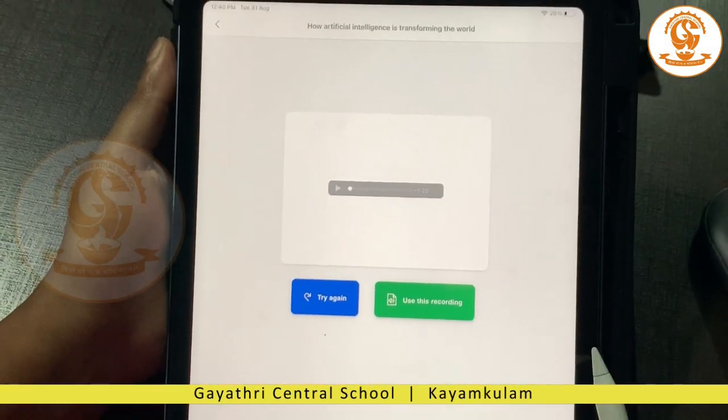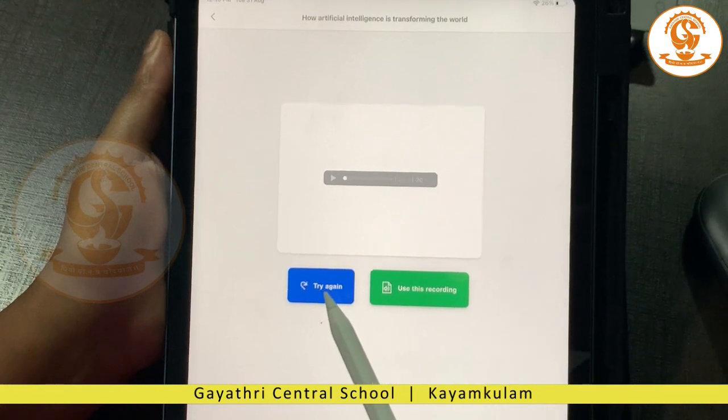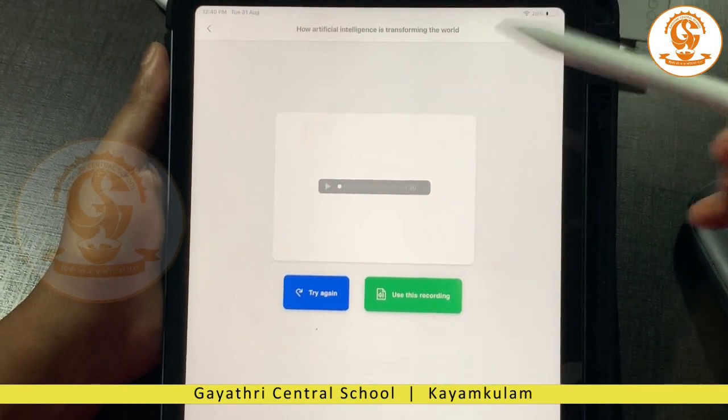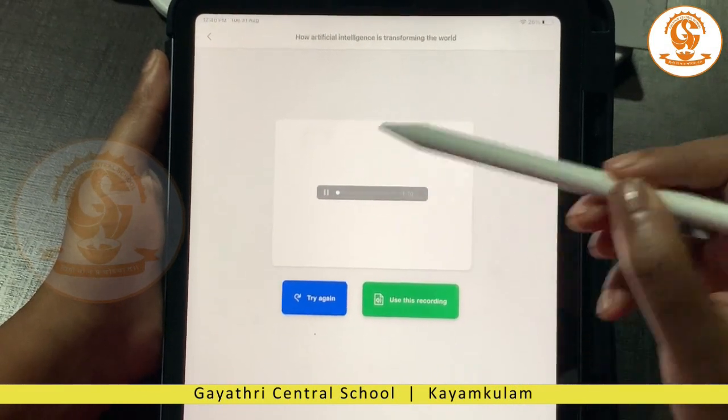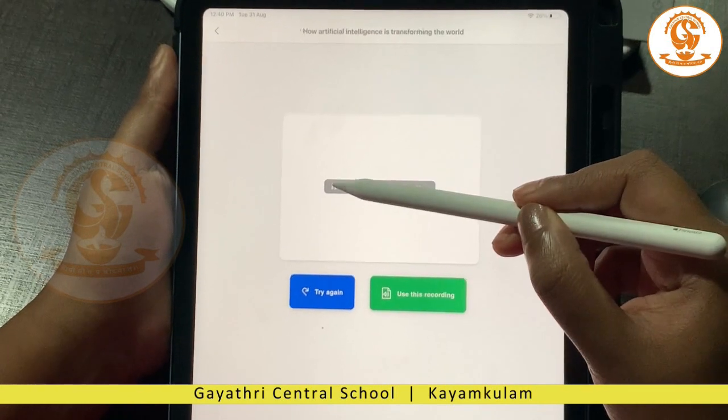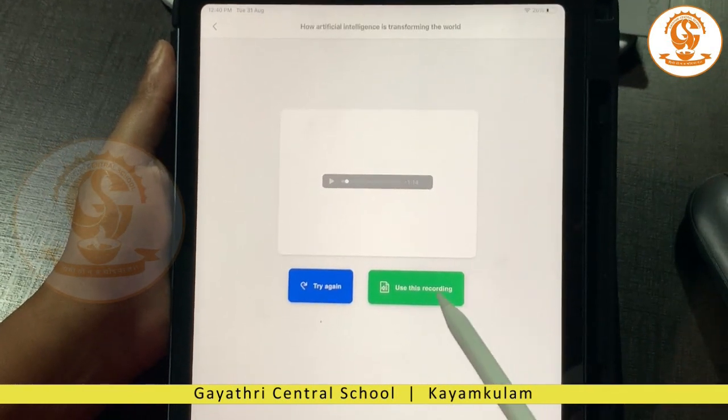So once I have read, if the child is not satisfied, he can try again. In this case, I'm going to use this recording. Also, if you want to listen to your recording again, you can do that. How artificial intelligence is transforming. I'm just going to submit this.